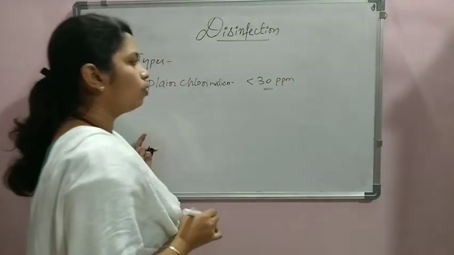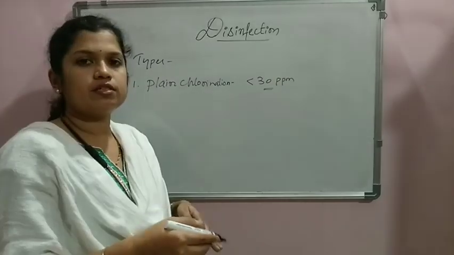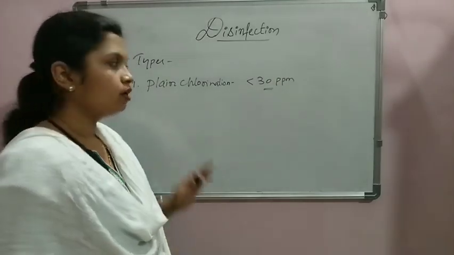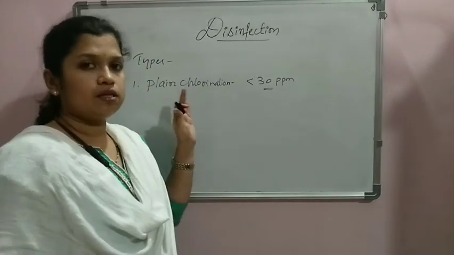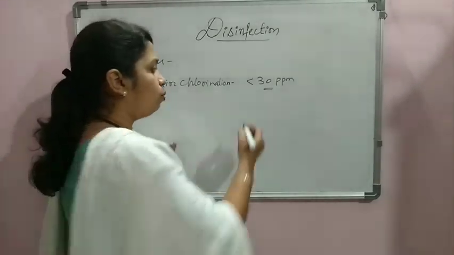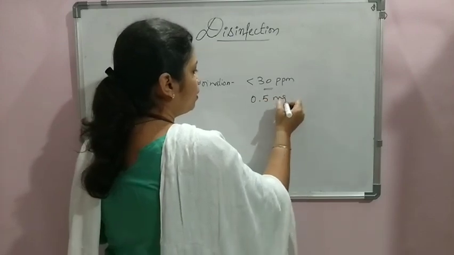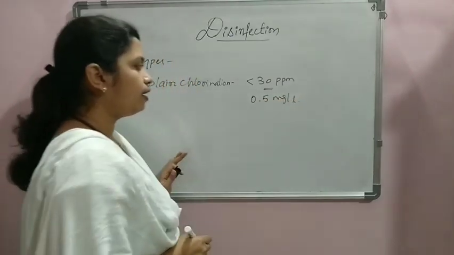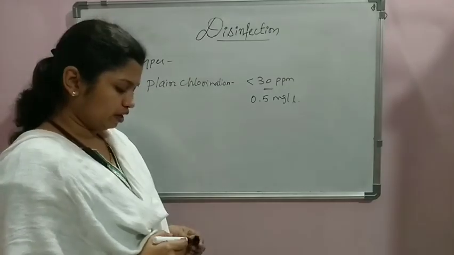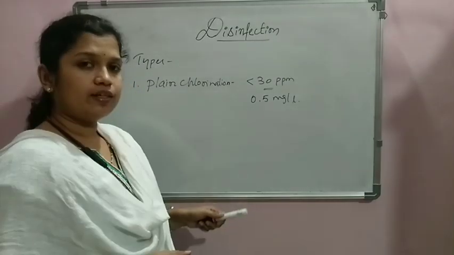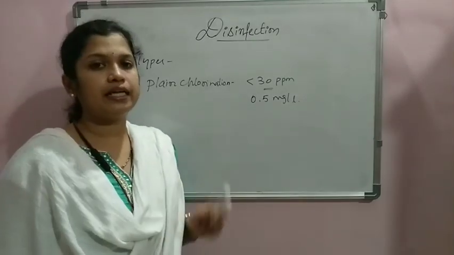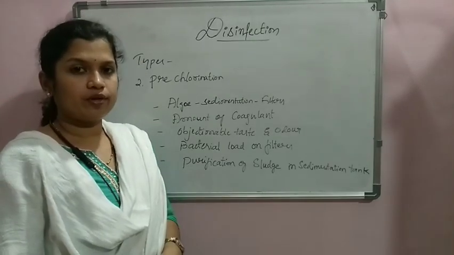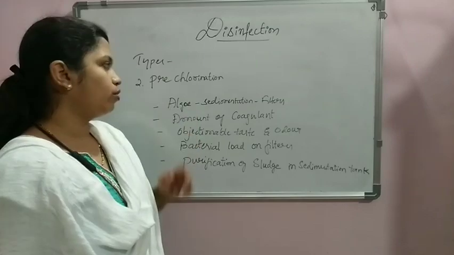Then we avoid all the other treatments such as sedimentation, coagulation, and filtration. We give only the treatment of chlorination, and then we call it plain chlorination. Around 0.5 mg per liter of chlorine should be added when we go for plain chlorination. Since we avoid all the other treatments and give only chlorination, we call this method the plain chlorination technique.